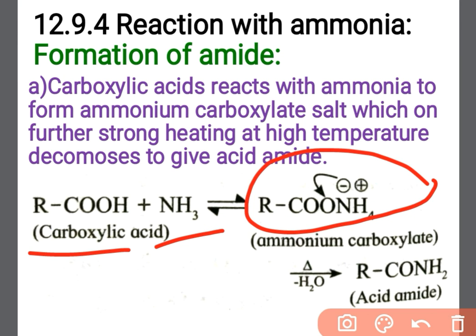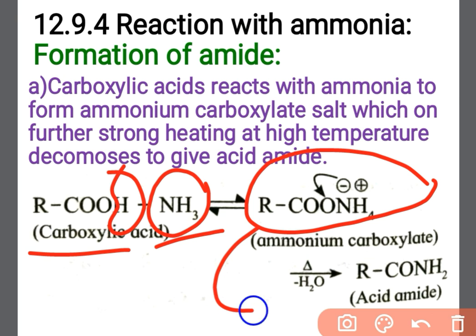Ammonium carboxylate. This NH3 and this hydrogen becomes NH4. Now by removal of water from this ammonium carboxylate, what does it form? RCONH2, that is acid amide. So this is also a very easy reaction, formation of amide.